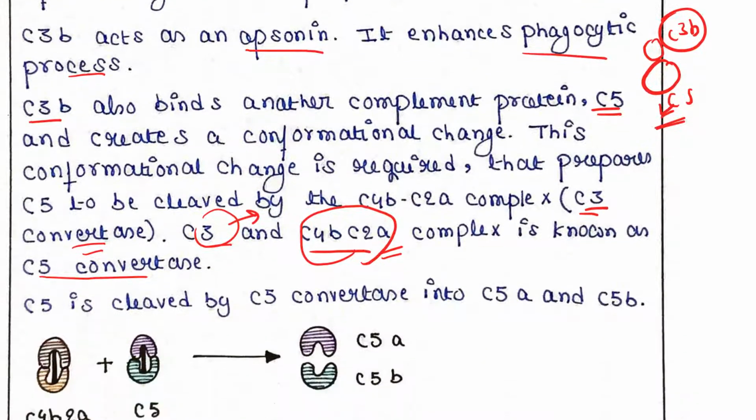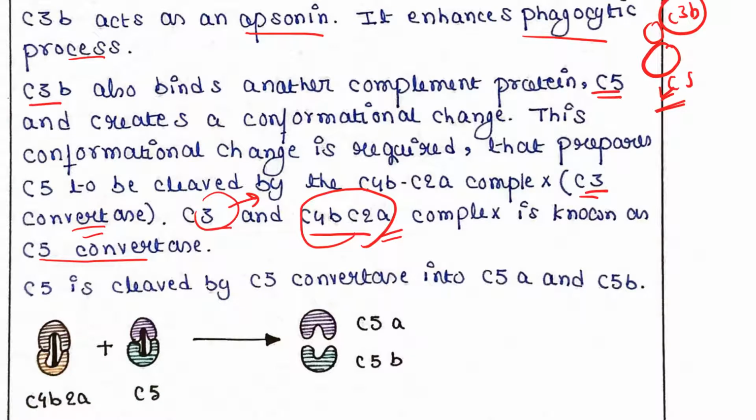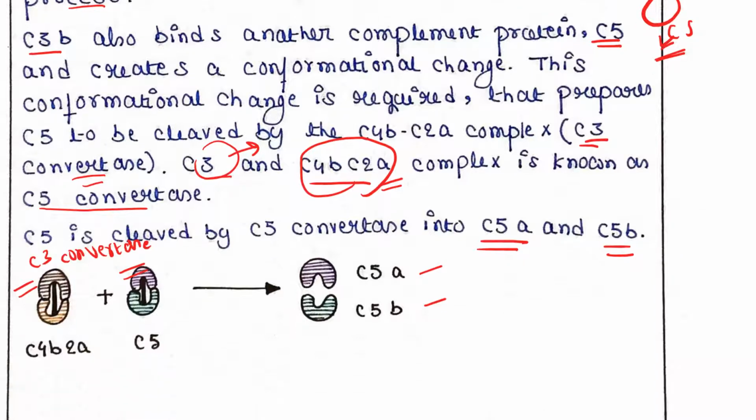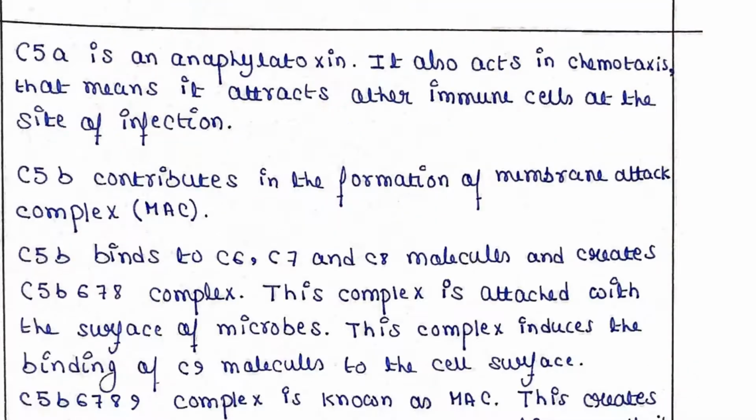C5 is now cleaved by C5 convertase into two fragments, C5a and C5b.